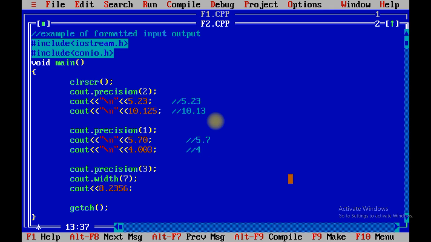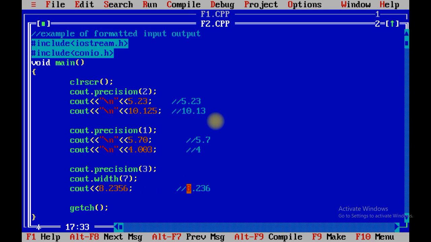Now what we have performed, we have taken the width by 7. So let me calculate this number, 1 2 3 4 5 and 6. So this is a 6 digit, right? And how many precisions we have set, that is of 3. So it will print 2 3 and 6 because this number is more than 5. So it will automatically add one number into this.